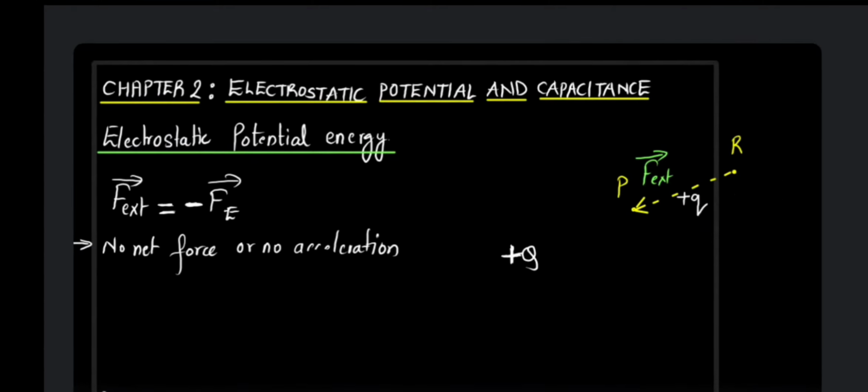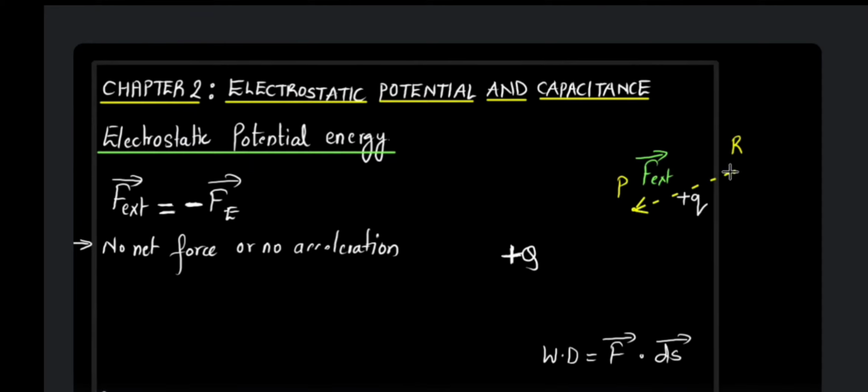So now let us find out what is going to be the total work done in getting this charge plus Q from R to P. What is the formula for work done? Work done is given by the dot product of the force applied on the body and the displacement of the body. Correct? Force dot displacement is work done. So using this formula, I am going to find out the work done in getting this charge from R to P. In this case, I am going to make use of integration. Why? Because I want to find out the total work done in getting it from R to P.